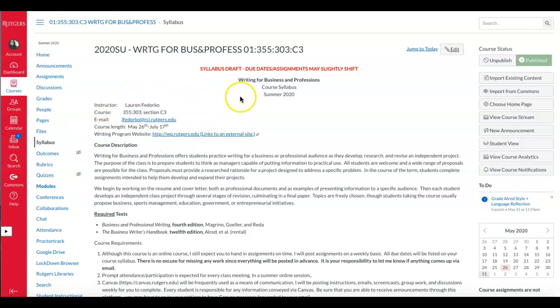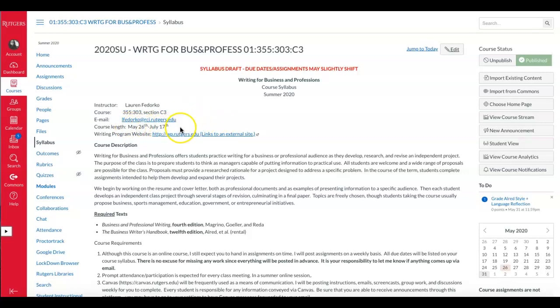So, this is our syllabus. It says at the top syllabus draft. I'm just slightly altering some of the due dates in the middle of the semester. You don't have to worry about those right now. Otherwise, everything is pretty clear. You'll see my name, our section. Please try to contact me through email. It's just the easiest and most efficient way.